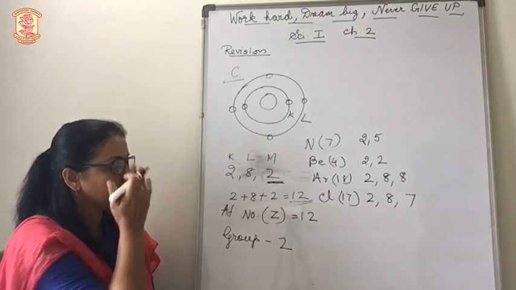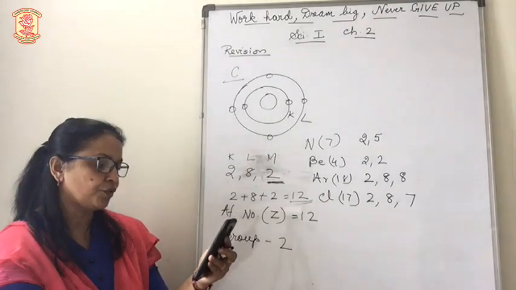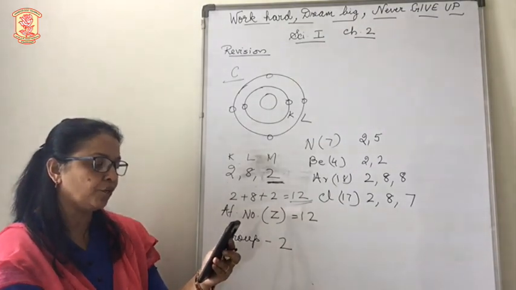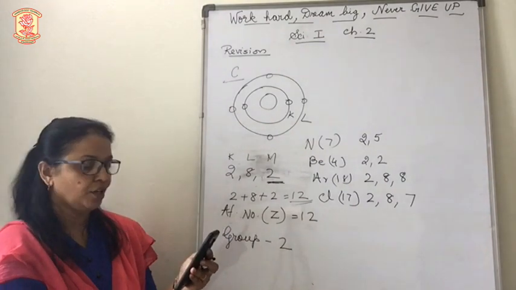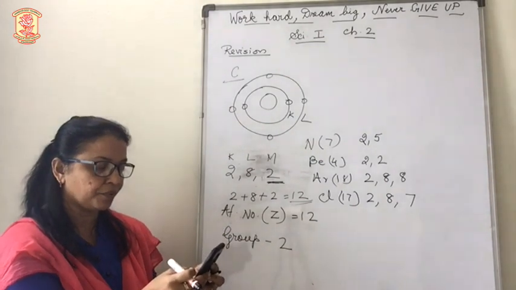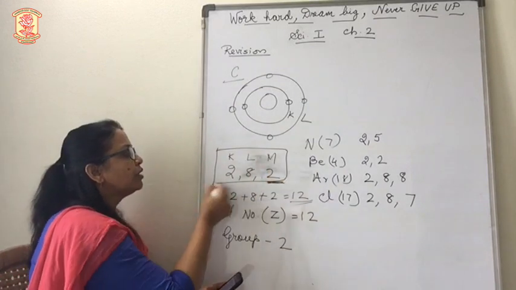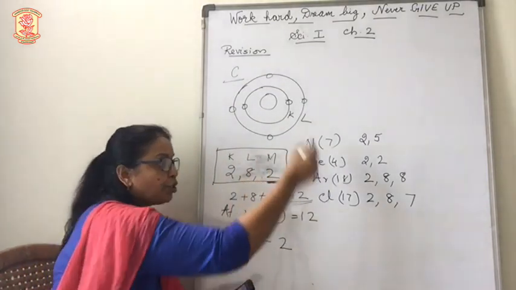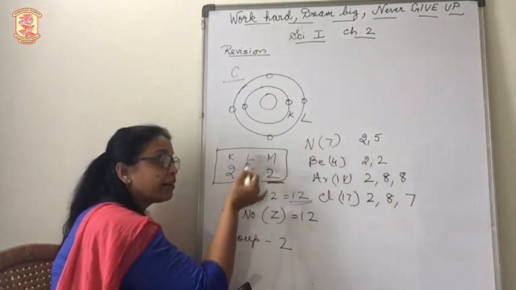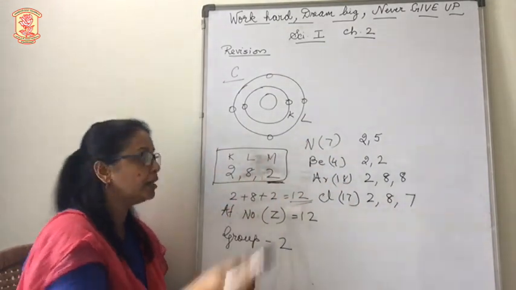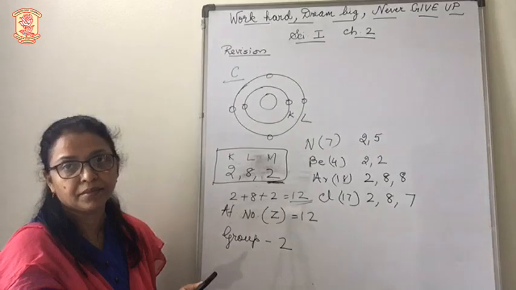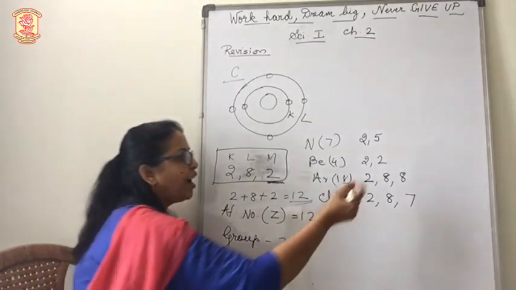Okay. So now the question is, which of the following elements would the element resemble? Which element was given to us previously? 2, 8, 2. This element is given to us. So which of these atoms will be like this atom? What do you need to see? The outermost orbit.